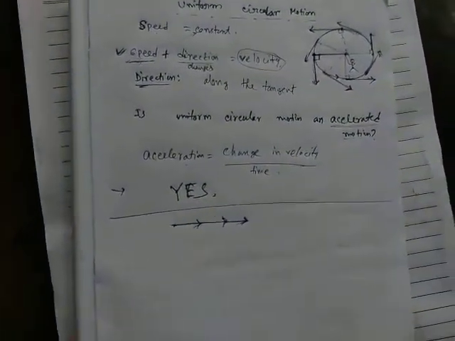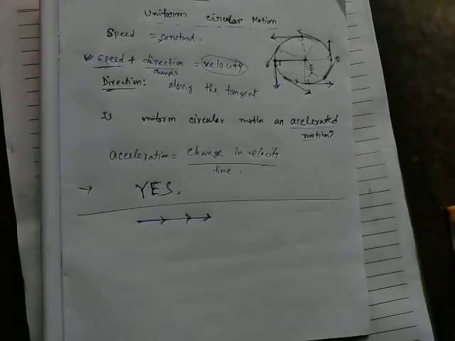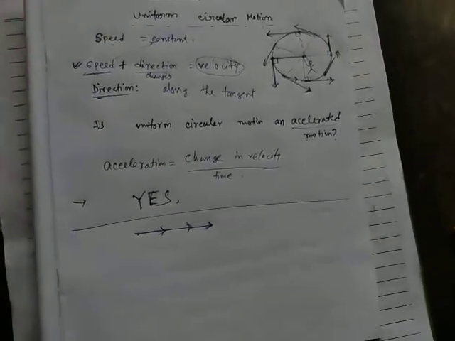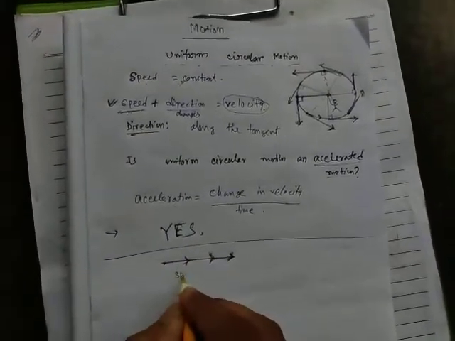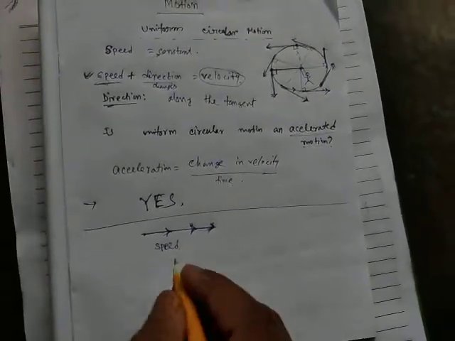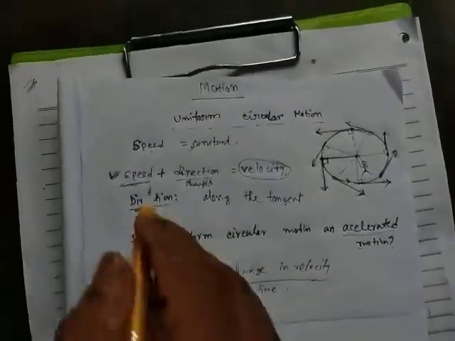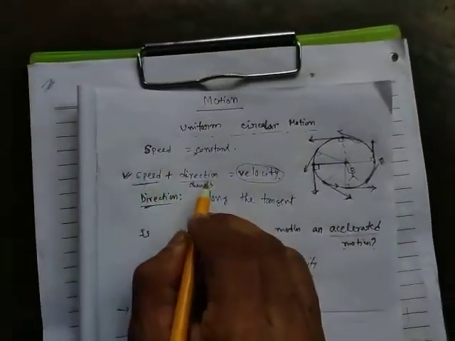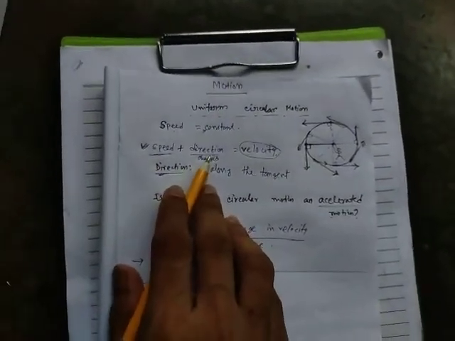Next, for linear uniform motion, the body is moving with constant speed and there is no acceleration. Here the direction is the same and the speed is also constant. So there is no change in speed and no change in direction.